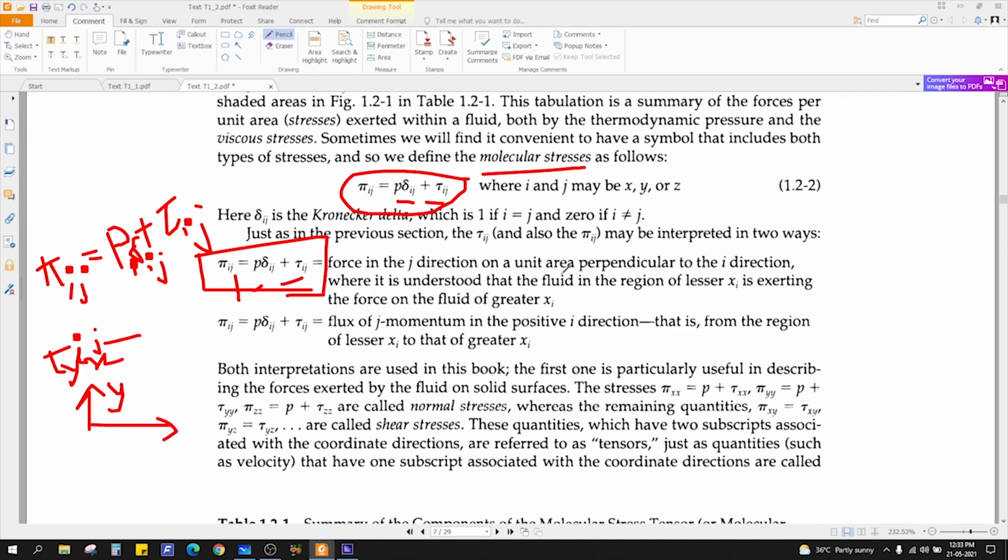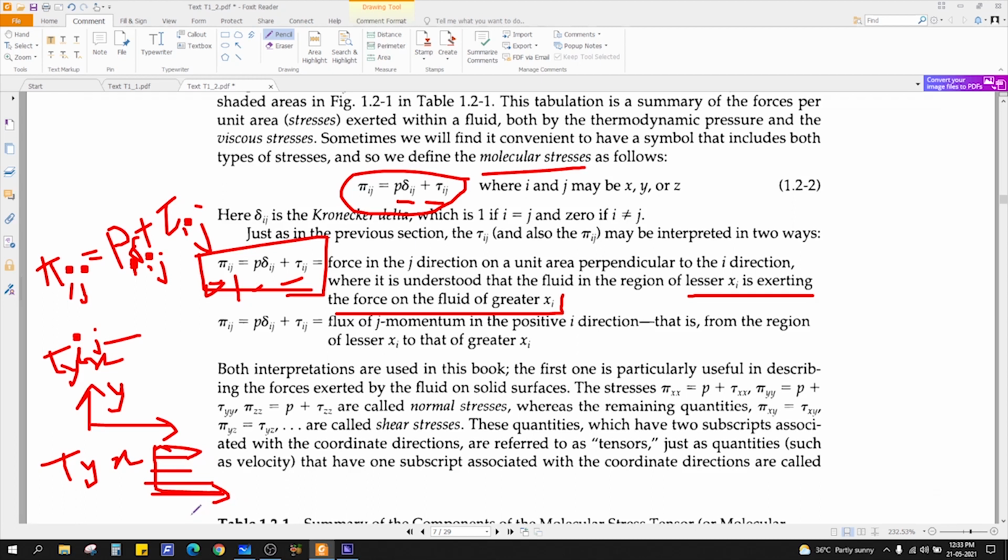It's the same, and it is understood what the direction of the momentum is. So lesser xi is exerting the force on the fluid of greater xi. So here i in this case means y. Earlier we told you it is tau yx, right? So what was happening in the tau yx scenario? We had this scenario, right?